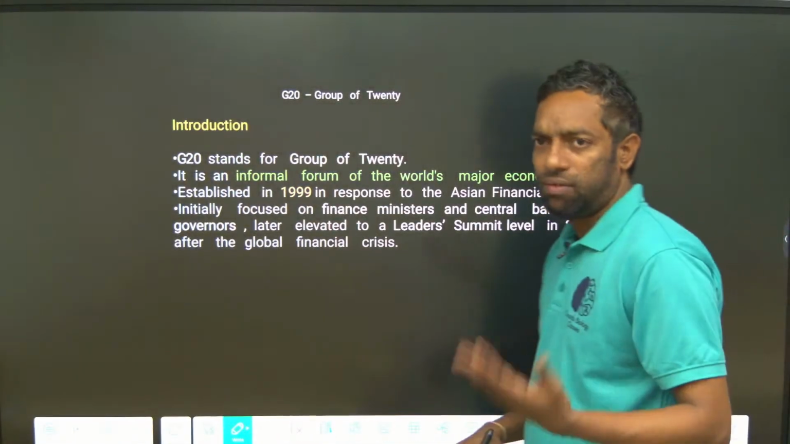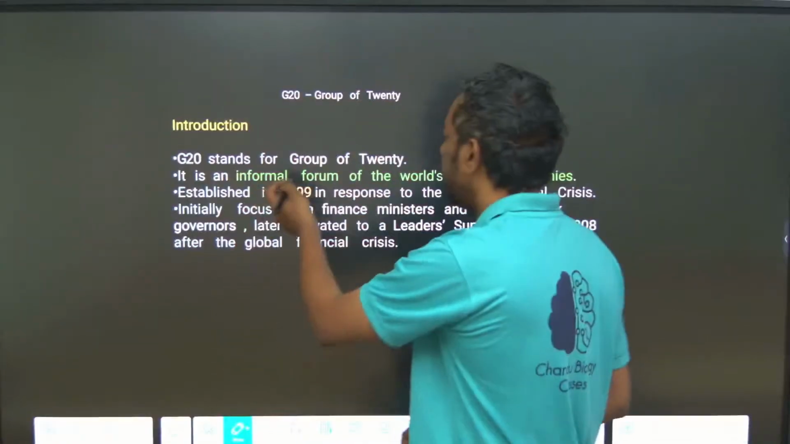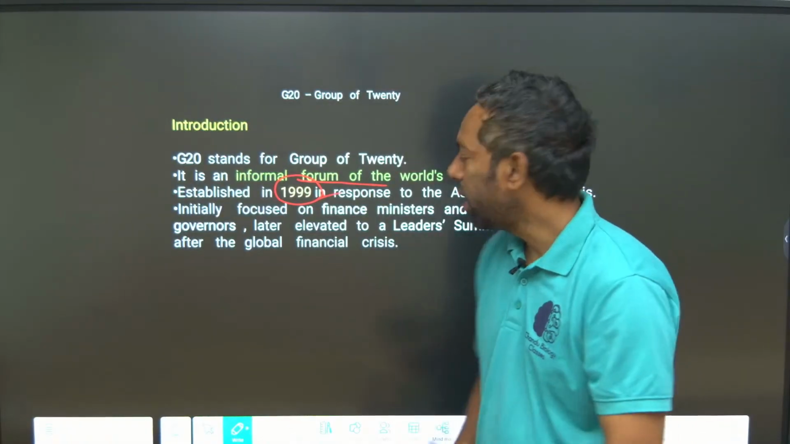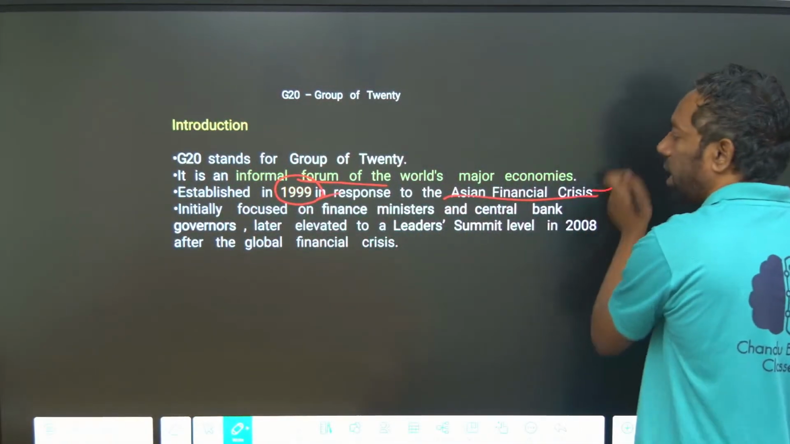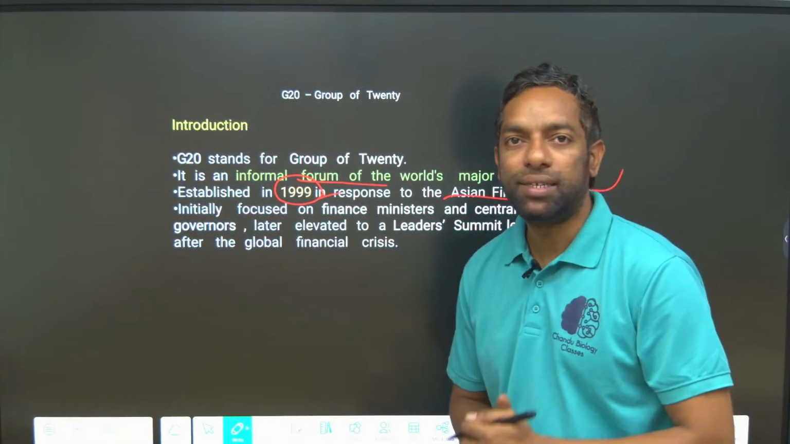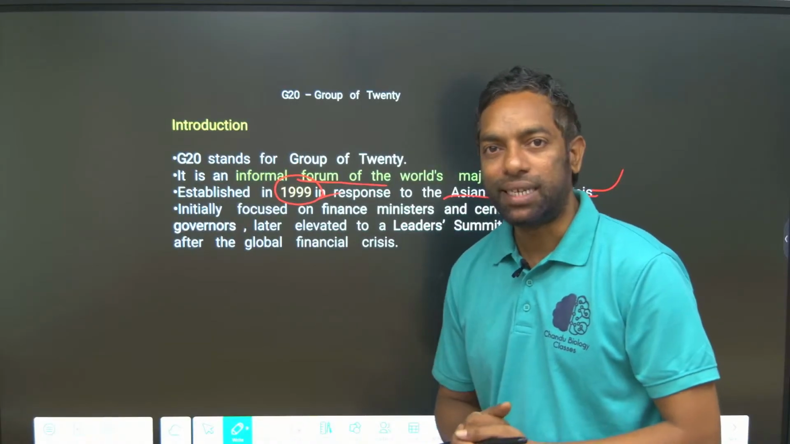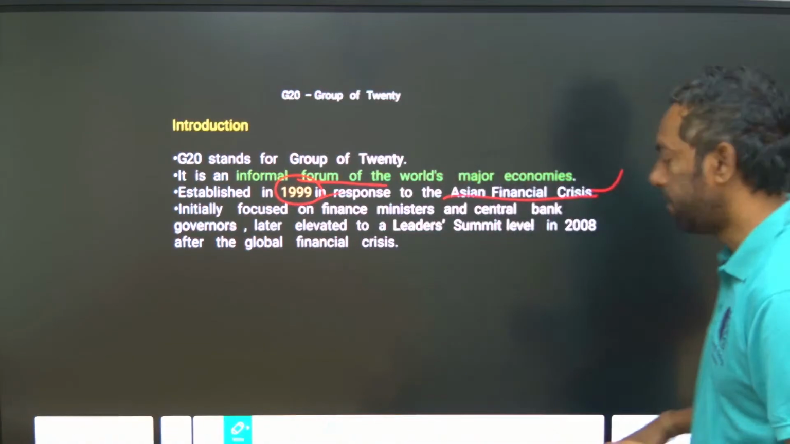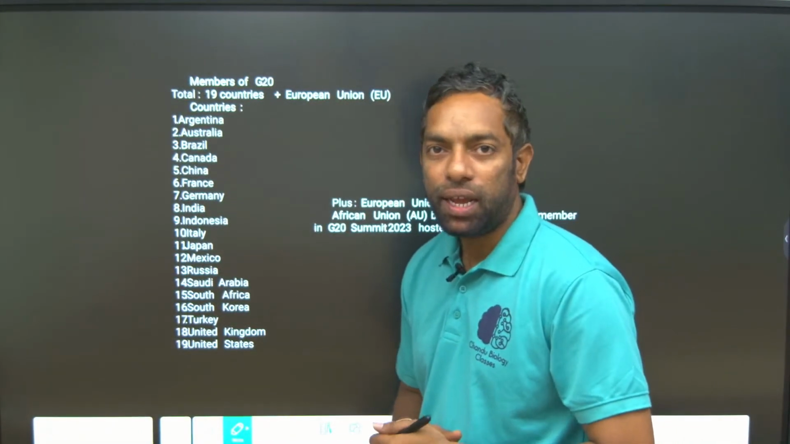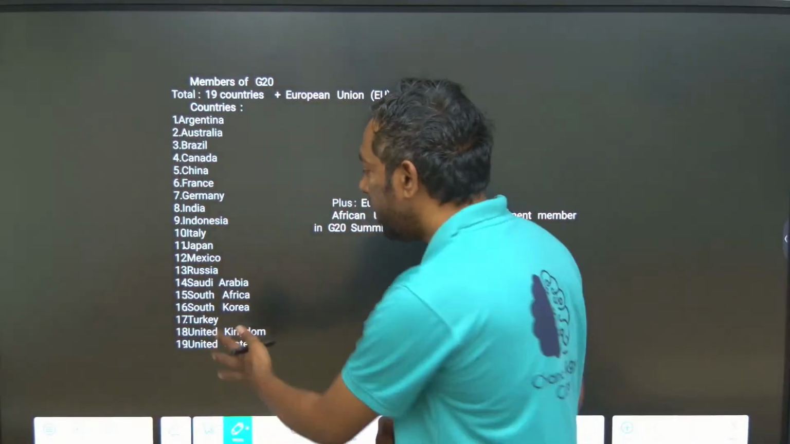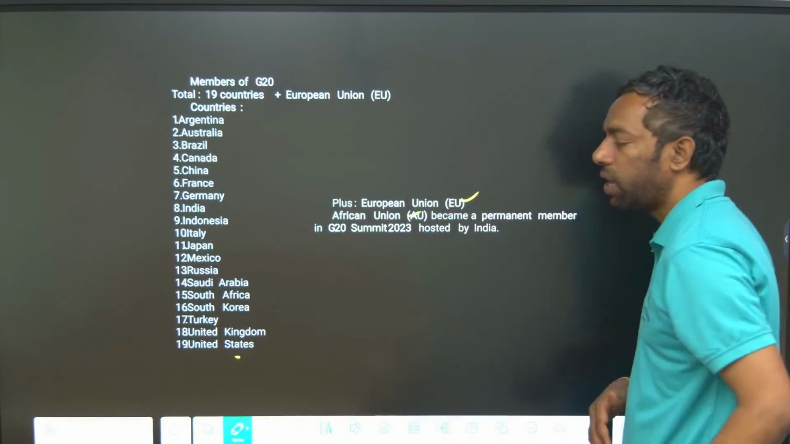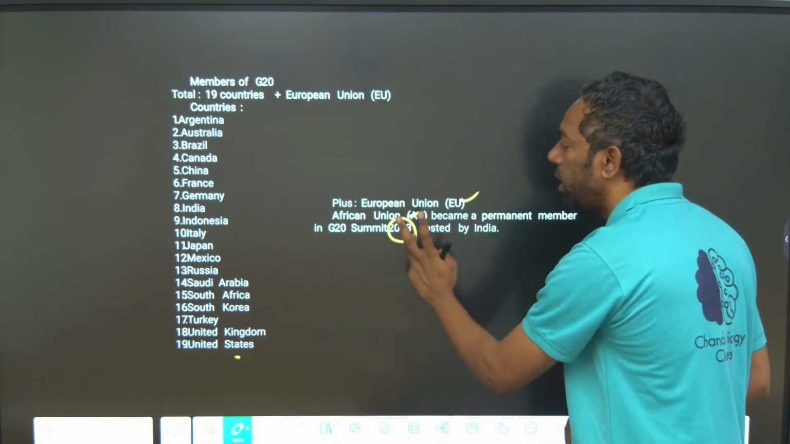Guys, what is the G20? It is the forum established in 1999 after the Asian financial crisis, for handling major financial crises globally. And how many countries are in the group of 20? It is 19 countries, and 1 EU, 1 AU. The AU entered in 2023.